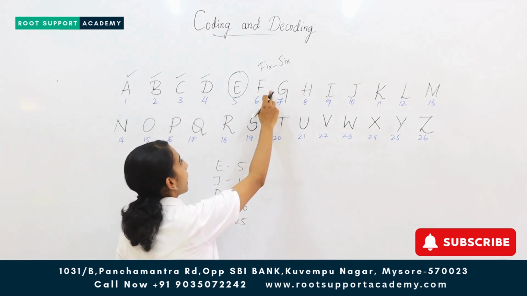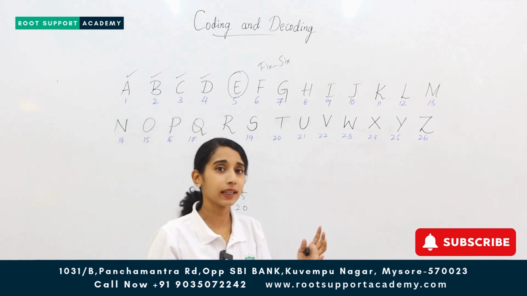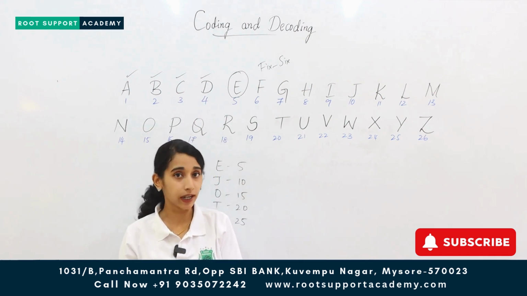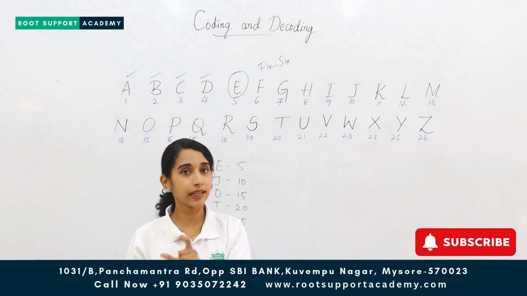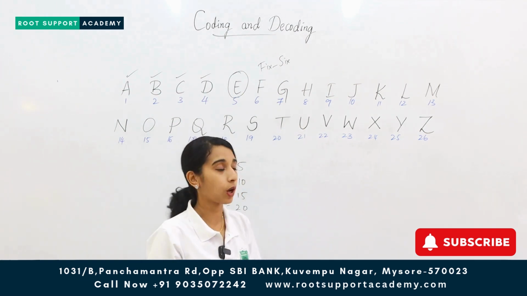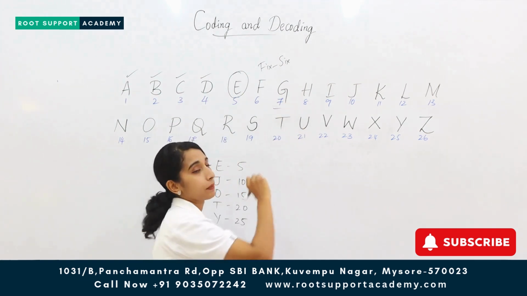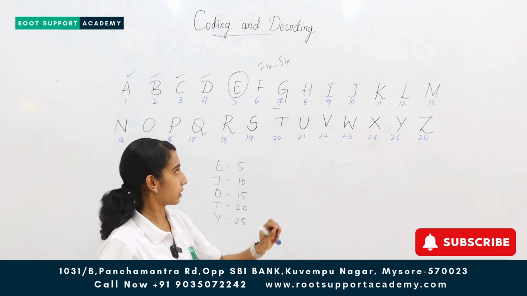Next we have G, and G has the number 7. So G7, I think at least once you have heard it. A group of 7 countries, the G7 summit. So wherever you see G in whichever problem, you can easily remember that it is G7. G7 summit, G7 countries.